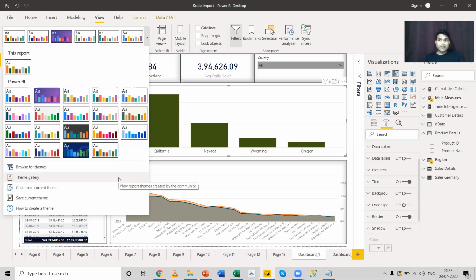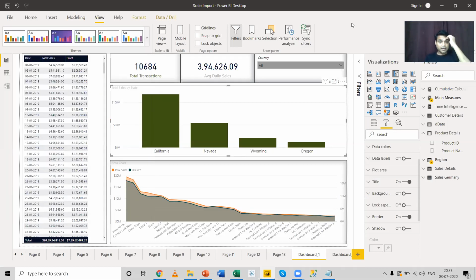Now, it's significant because the color and the image have a very psychological effect on the end user or the consumer. So using a theme is very important, but you should be very careful what kind of theme you are using, keeping in mind the compliance of the company.